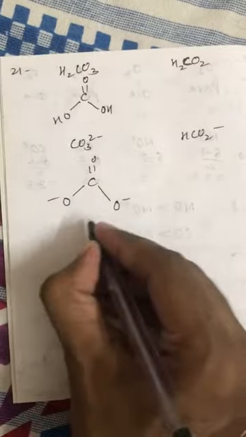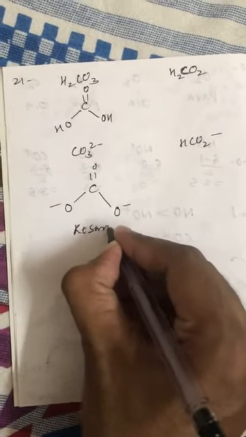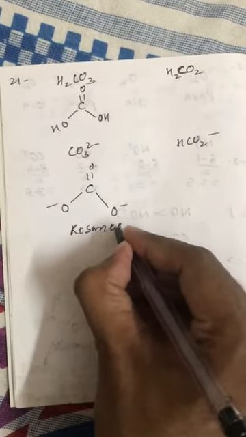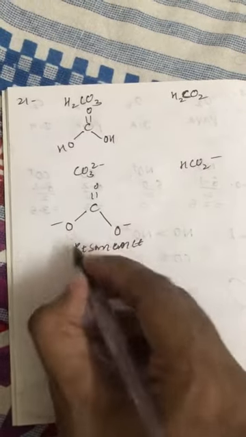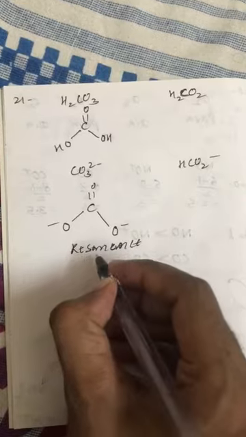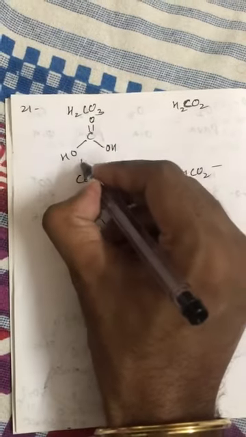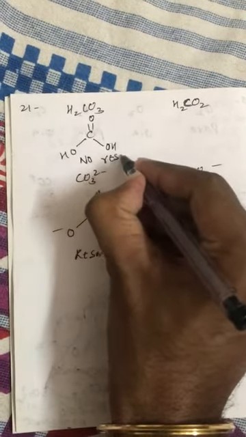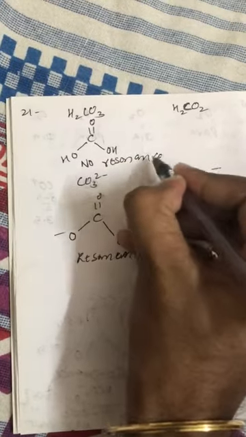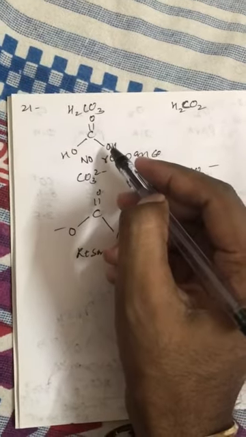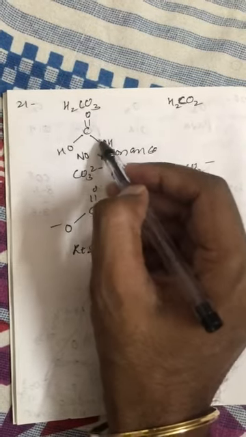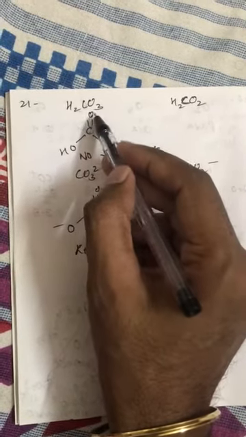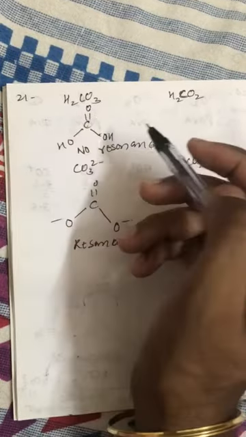Now in CO3 2 negative, resonance can take place. Because of that, all CO bond lengths will be equal, while in H2CO3 there is no resonance, so all CO bond lengths will be different. We can say these two CO bond lengths will be same, while this CO bond length will be different.